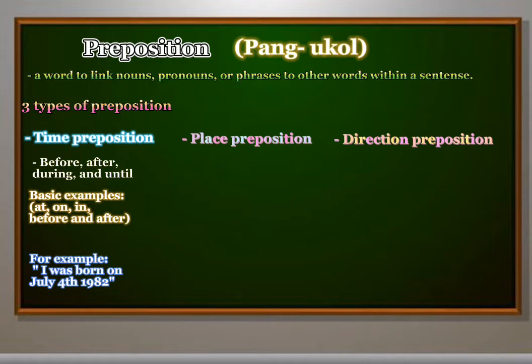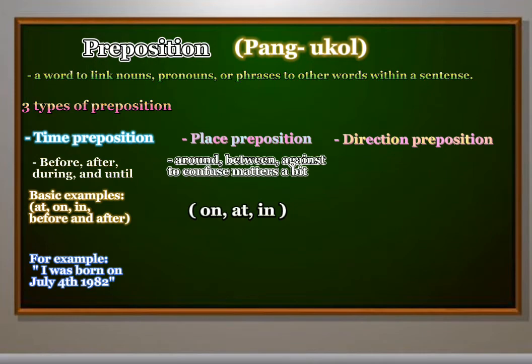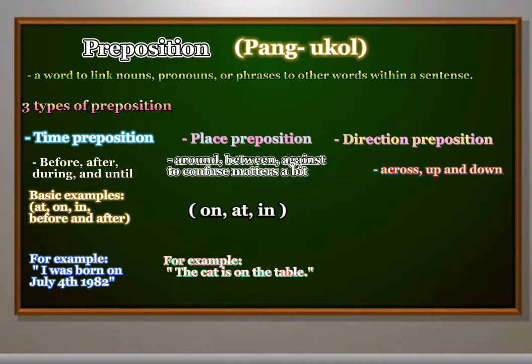Place prepositions are those indicating position such as around, between, against. To confuse matters a bit, the most common prepositions to indicate time, on, at, in, are also the most common prepositions to indicate position. So for example, the cat is on the table. Direction prepositions are those indicative of direction such as across, up, and down.